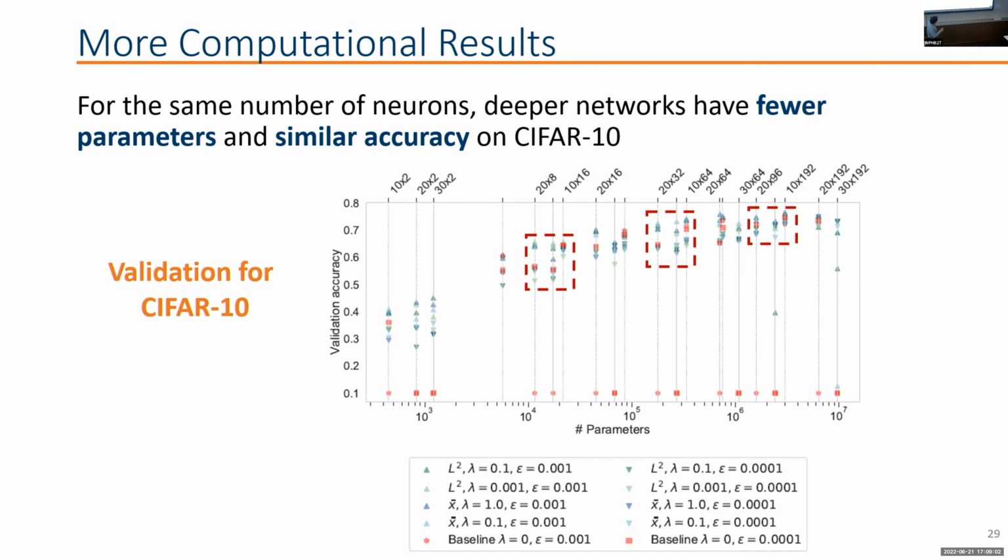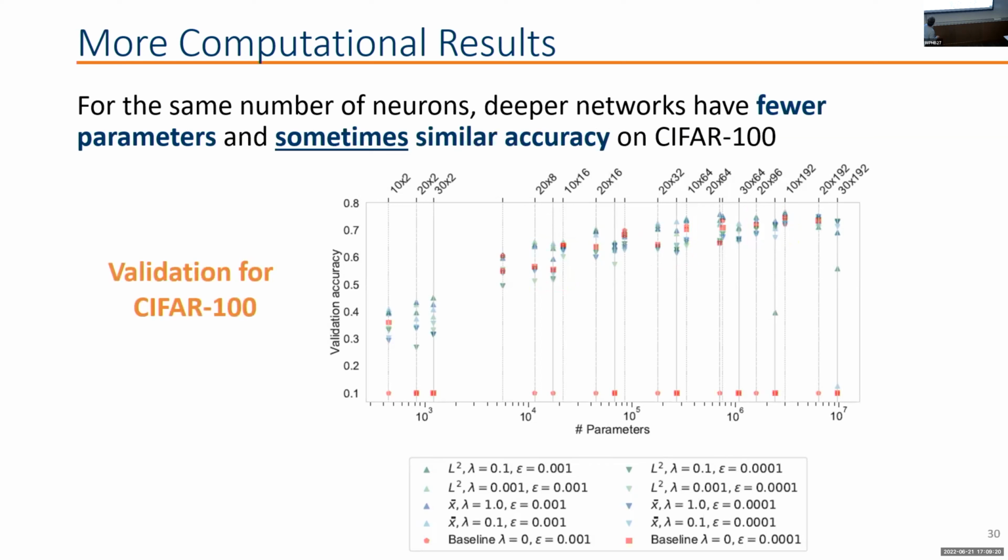And what we can see here is that in terms of accuracy results, we have about the same values. We see something similar between 20 times 32 and 10 times 64, and also 20 times 96 and 10 times 192. So you can see that basically it's a little more parameter efficient.